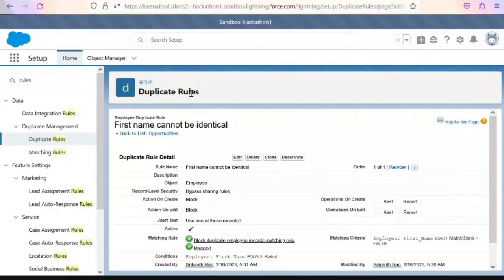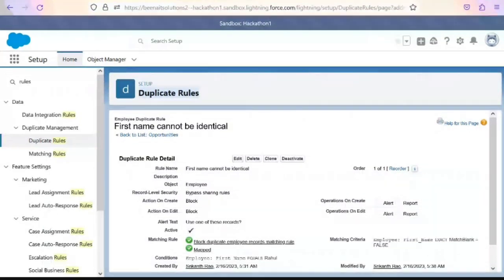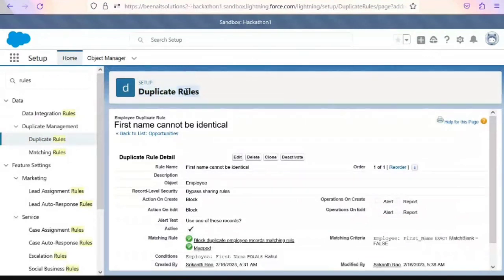Again, unless you define any duplicate rule, Salesforce will allow any number of records with the same fields. You can create another record using exactly the same fields, and you can go ahead and create that. Salesforce will not stop you unless you define this duplicate rule. So this is the feature.